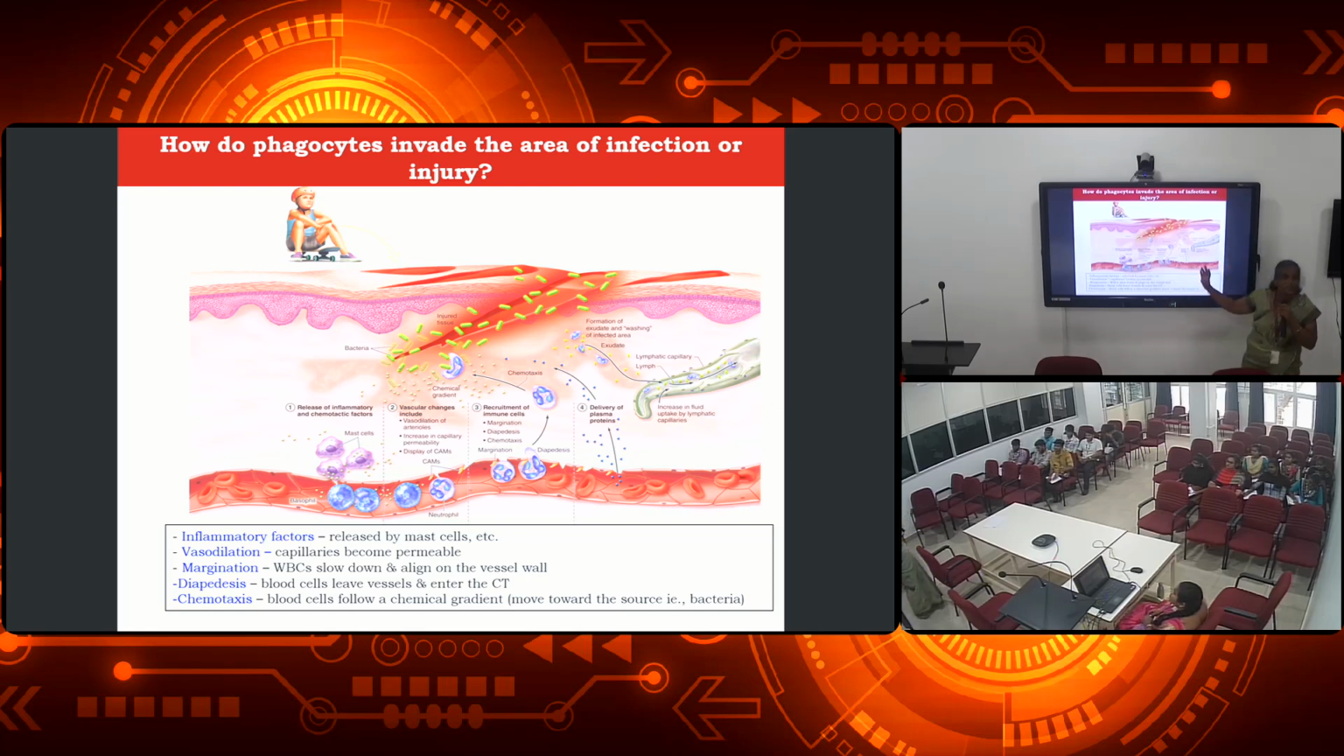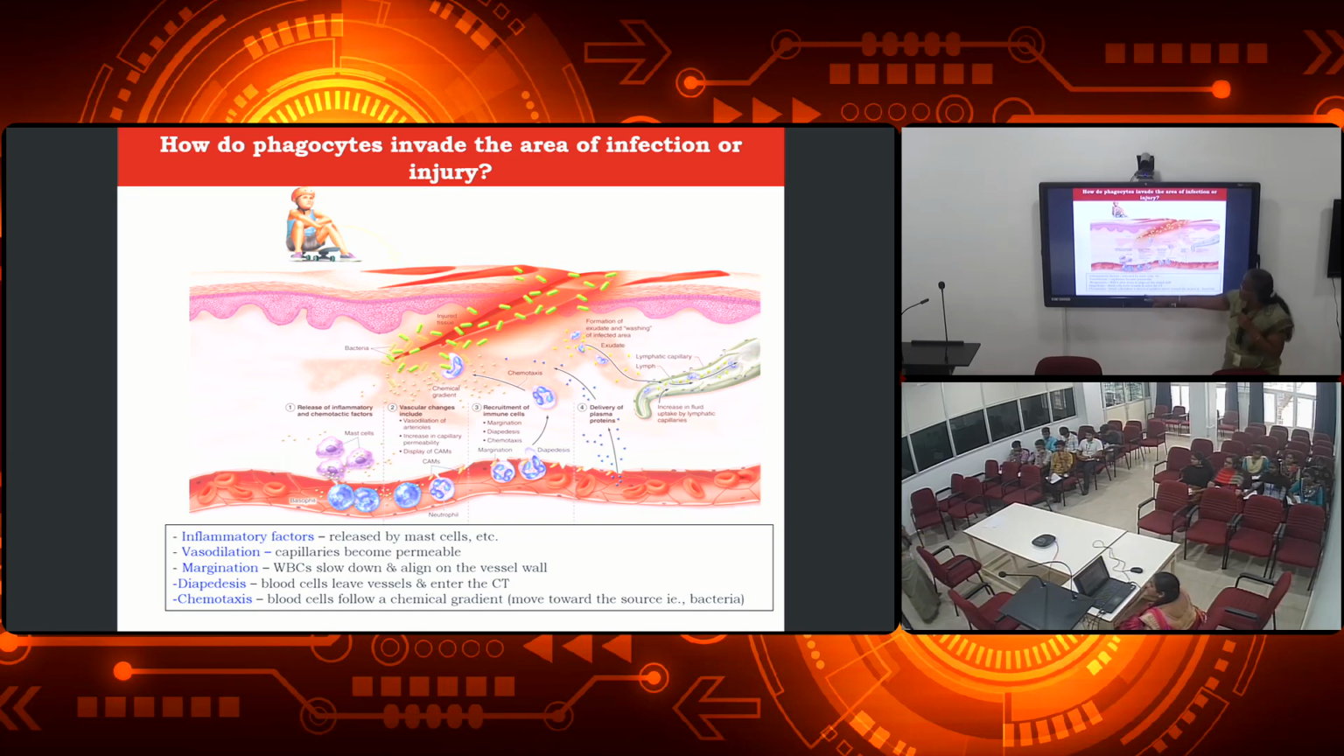If not, the other way is that these cells will be producing plasma proteins. Those plasma proteins will be fighting against the pathogens and killing the pathogens which are trying to invade through the inflammation or the infection in our skin. Got it? So what is the process taking place? Inflammatory factors, as I said, will be released by mast cells, and then the capillaries become permeable. What does it mean? The capillaries can allow any particle to go out as well as get in.